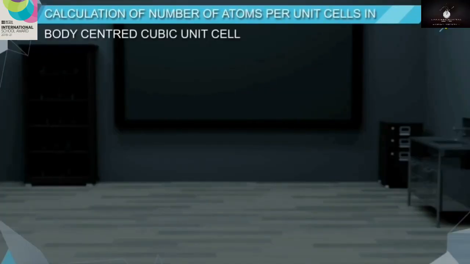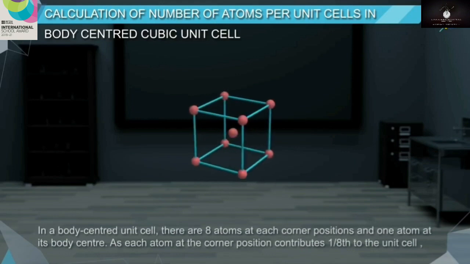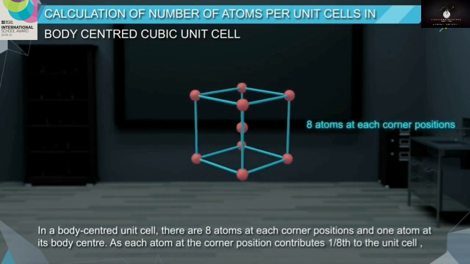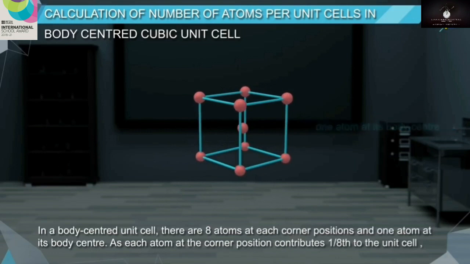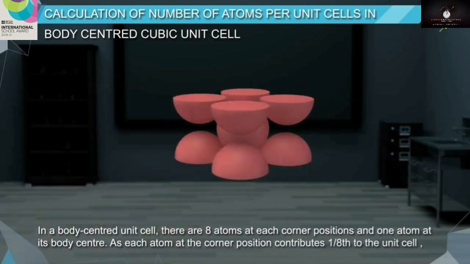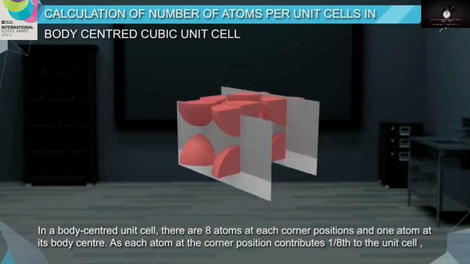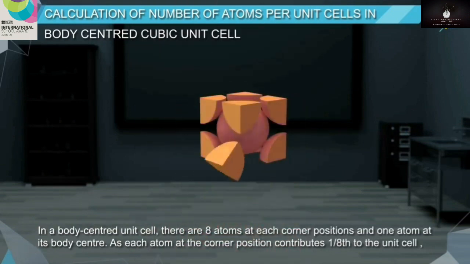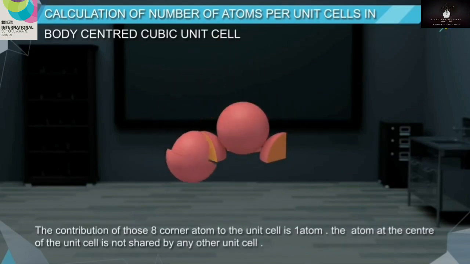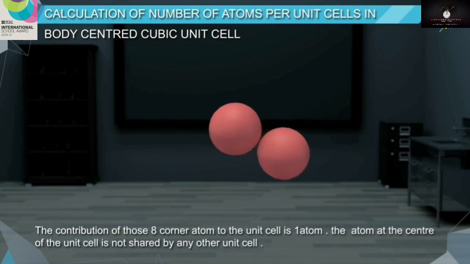A simple cubic unit cell contains 1 atom. Calculation in a body-centered cubic unit cell. In a body-centered unit cell, there are 8 atoms at the corner positions and 1 atom at its body center. As each atom at the corner position contributes 1/8 to the unit cell, the contribution of those 8 corner atoms to the unit cell is 1 atom.